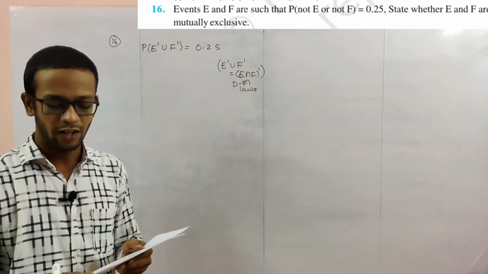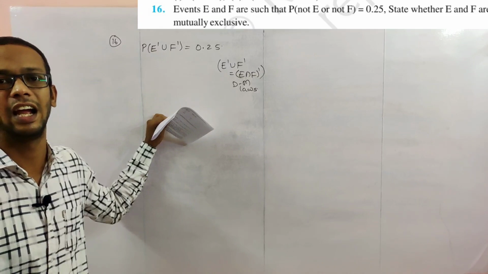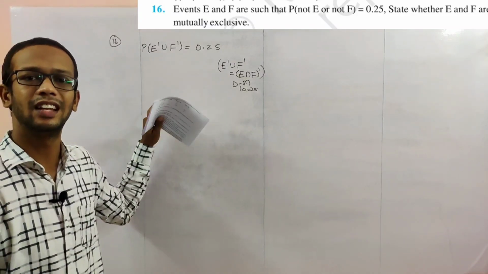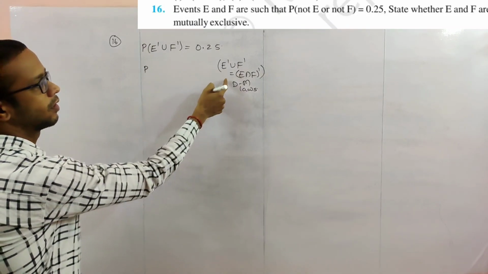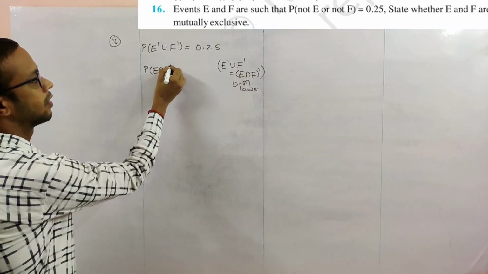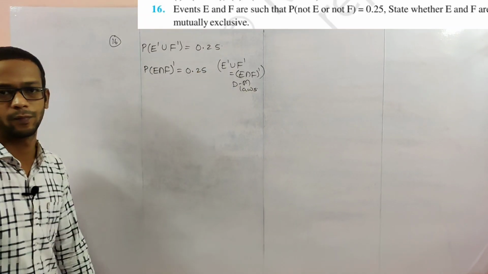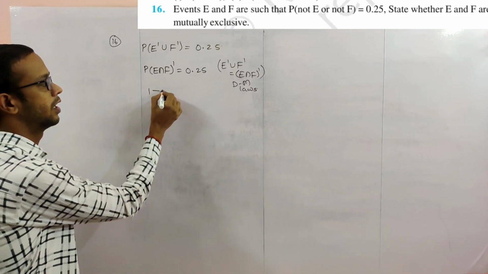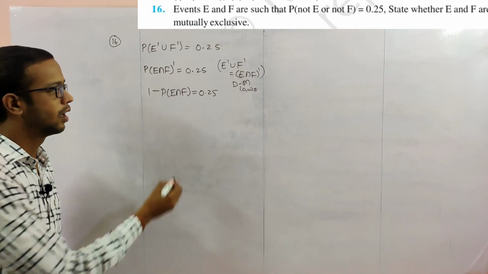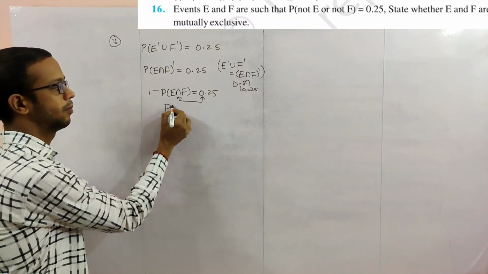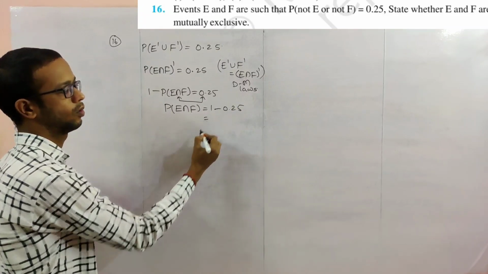So now what we have to find: state whether E and F are mutually exclusive. Mutually exclusive or not is what is being asked. Mutually exclusive means E and F intersection part is empty. So for that purpose I'll make this simplification. (E intersection F) whole dash is equal to 0.25. We can write this as 1 minus P of E intersection F is equal to 0.25. P of E intersection F is equal to 1 minus 0.25.